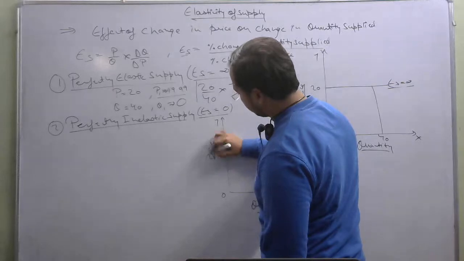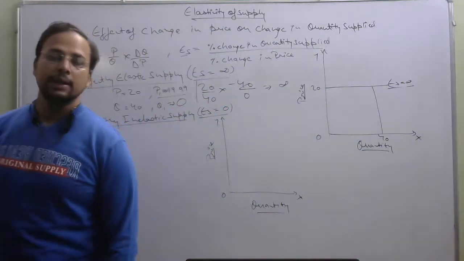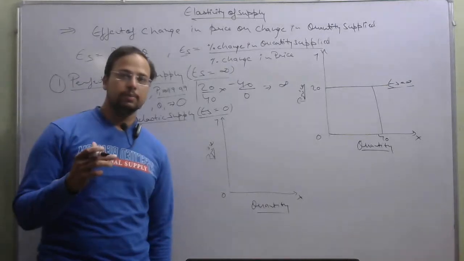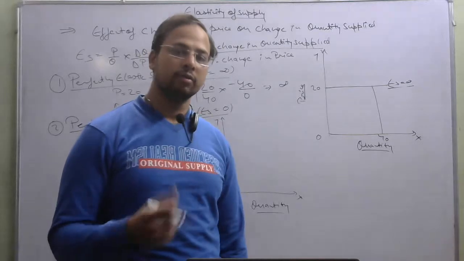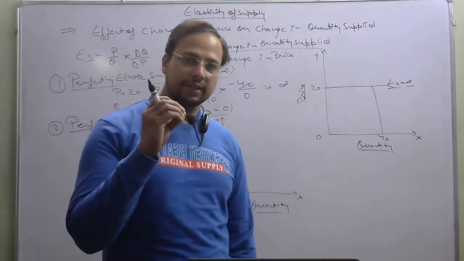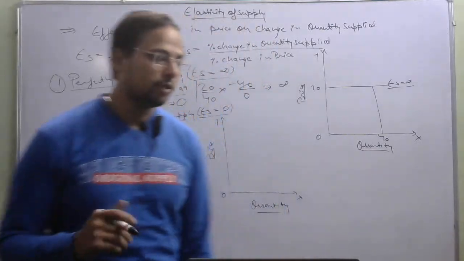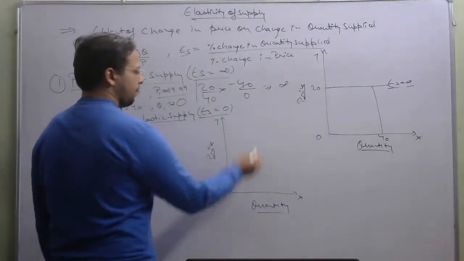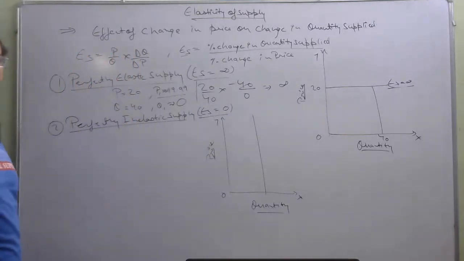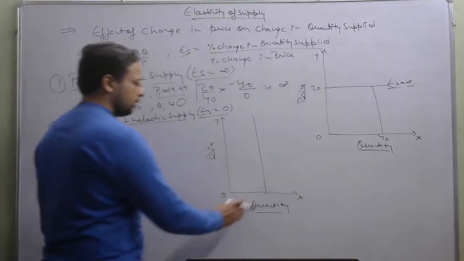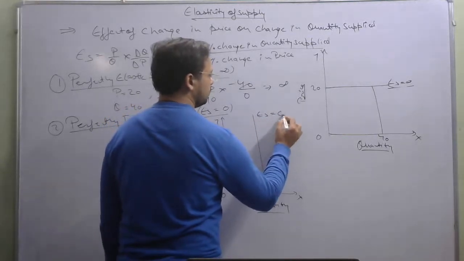Now let us understand this. In perfectly inelastic supply, there will be no change in the quantity supplied, whatever the price. The price can be whatever it wants, but there will be no change in the quantity supplied. That is why it will be a graph parallel to the y-axis, or you can say perpendicular to the x-axis, and it is your curve ES equals 0.